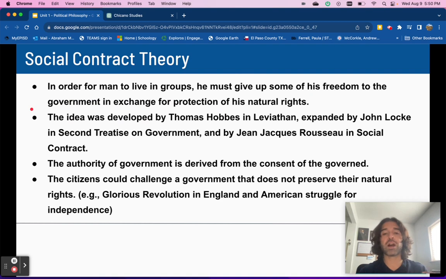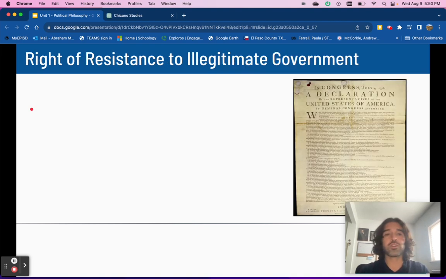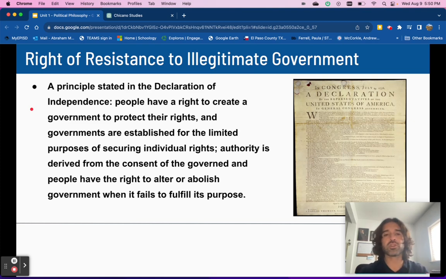Also, they talk about citizens having a right, which we'll talk about in the next slide. This is our final slide. This is the right of resistance to illegitimate government. This is a principle also in the Declaration of Independence, and I'll go ahead and read it and explain a little bit. People have a right to create a government to protect their rights, and governments are established for the limited purposes of securing individual rights.